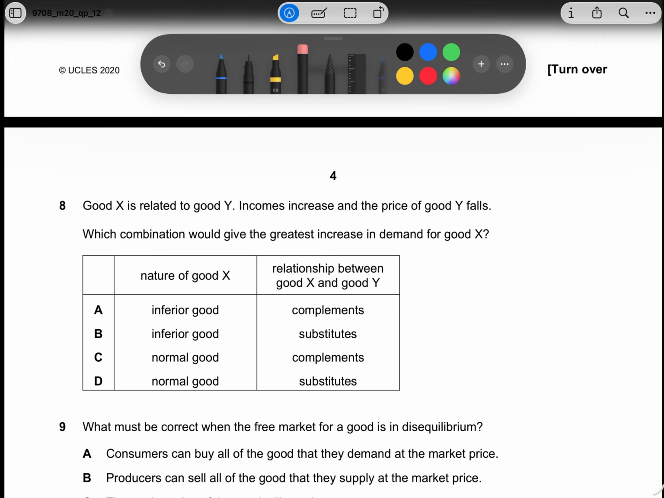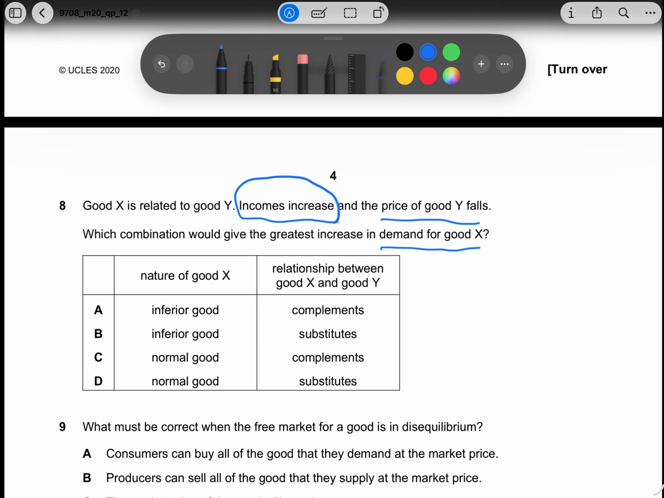Now, let's look at question 8. Good X is related to good Y. Incomes increase and the price of good Y falls. Which combination would give the greatest increase in demand for good X? Let's look at the first scenario first.